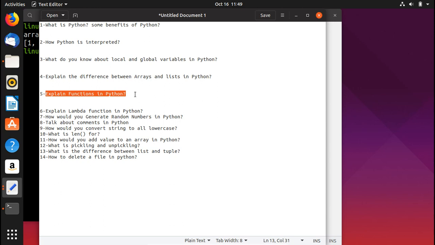The idea is that, let's say you want to use 1,000 lines of code in your program multiple times, so what would you do? You cannot really write all those 1,000 lines again and again, because in that case your code would be bad in terms of quality, right? So what you are supposed to do is something very simple. You're going to create a function and put those 1,000 lines in that one function, and then wherever you need those 1,000 lines, you don't need to copy them all. You just write the function name, or call the function, wherever you need it.